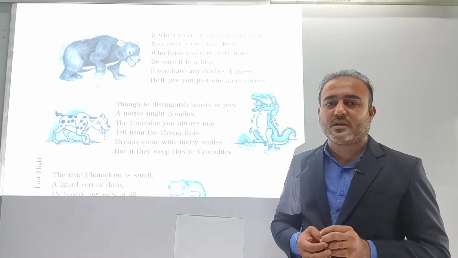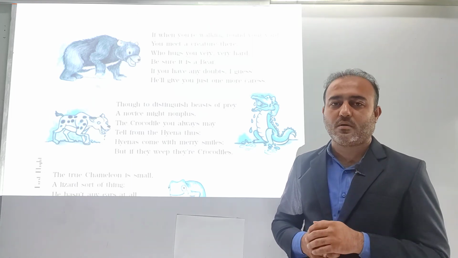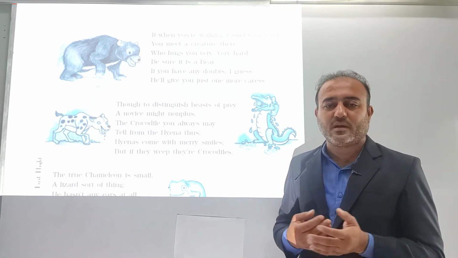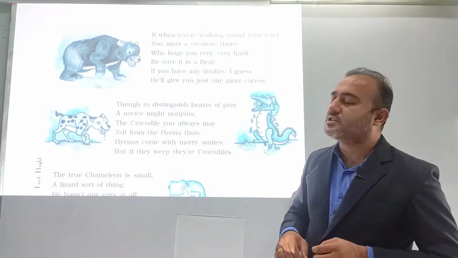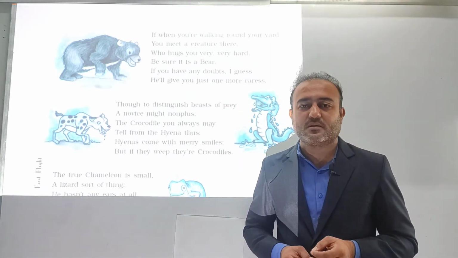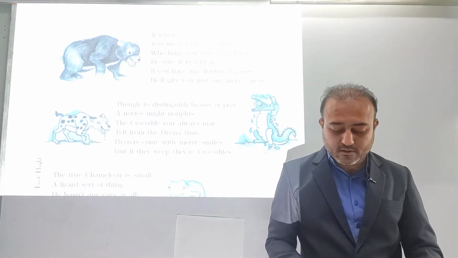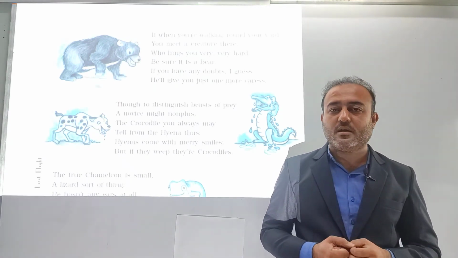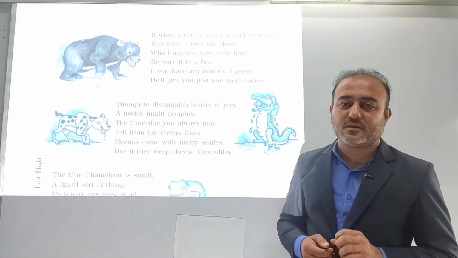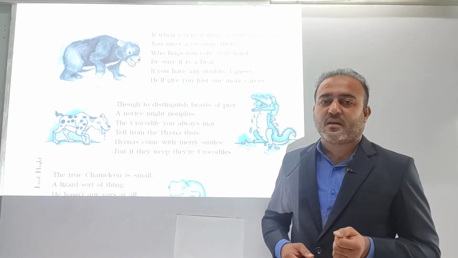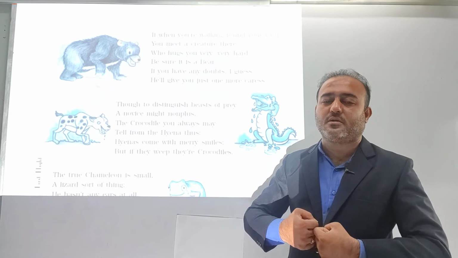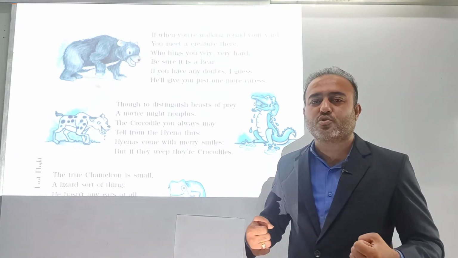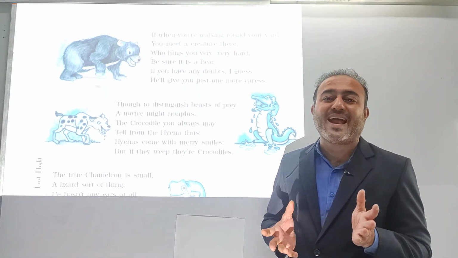Further, the poet is saying that if you are having any kind of doubt whether it is a bear or another animal, if you have any doubts, I guess he will give you just one more caress. Caress here means what? Caress means to hug. So if you are not sure whether it is a bear or not, the poetess is saying that it will keep on hugging you so tightly until you are dead.